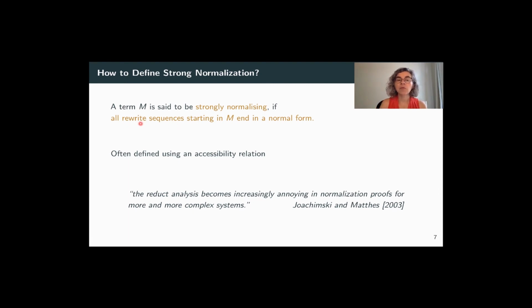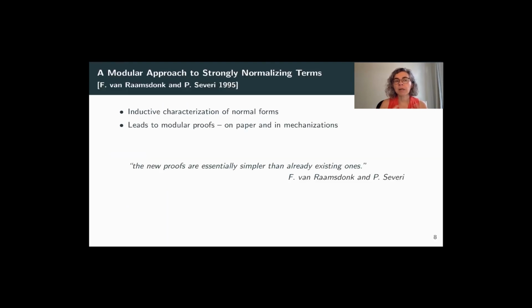analyze different reducts. So an alternative was proposed by Femke van Raamsdonk and Paula Severi, going back also to Gauguin, is a kind of modular approach to strong normalization, where we have an inductive characterization of normal forms. And this leads to modular proofs, both on paper and mechanizations, and the proofs essentially become much simpler.